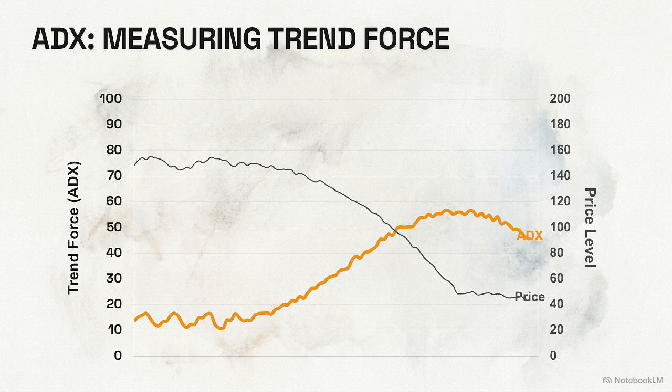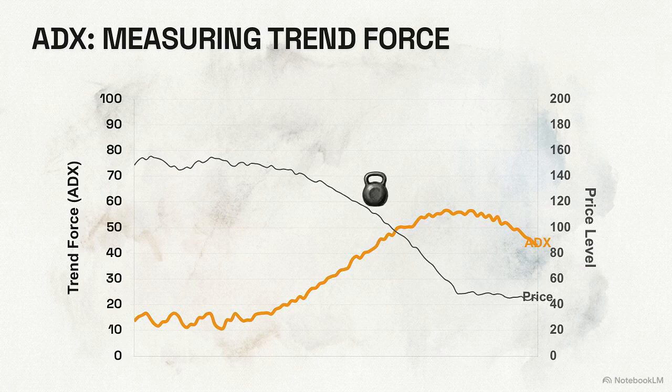A reading below 20 indicates a weak, ranging market. During these periods, the lack of momentum frequently leads to the choppy conditions that trigger premature exits. When the ADX crosses 25, it suggests a trend is gaining sufficient momentum to likely continue, which is where many traders begin looking for entries.